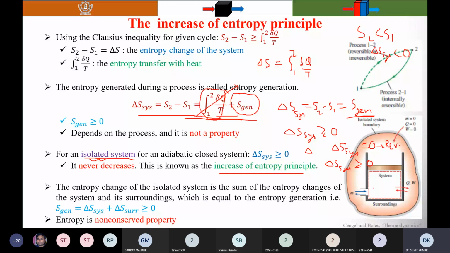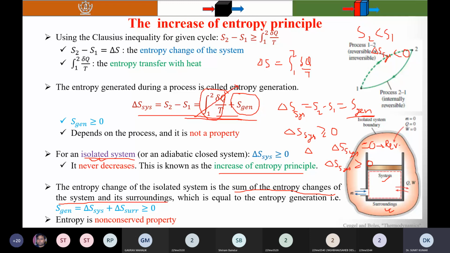So there are two subsystems: one is the system and the other is the surroundings. The entropy change of the isolated system is the sum of the entropy change of the system and its surroundings.